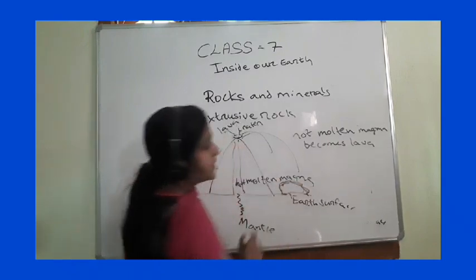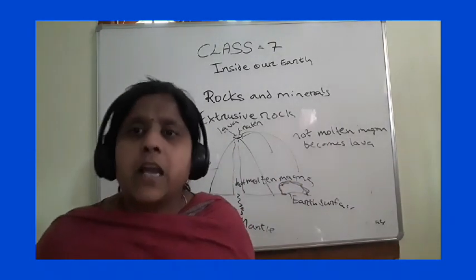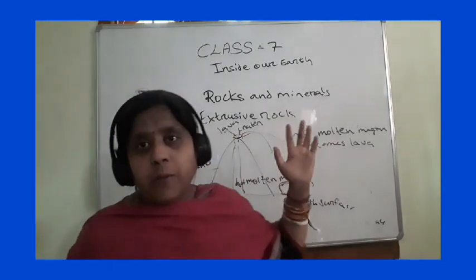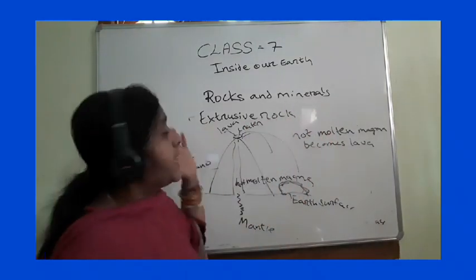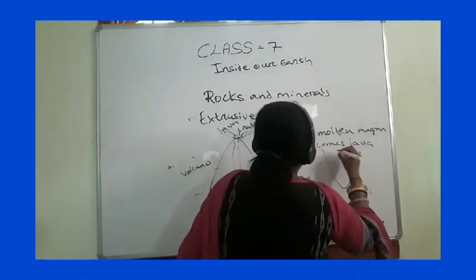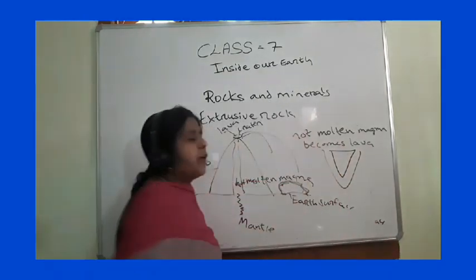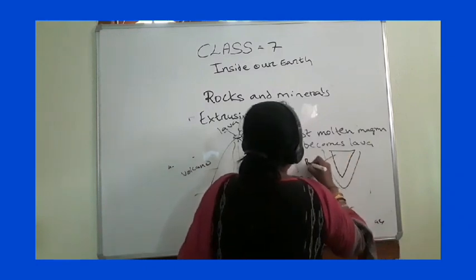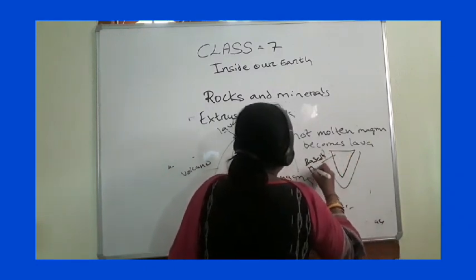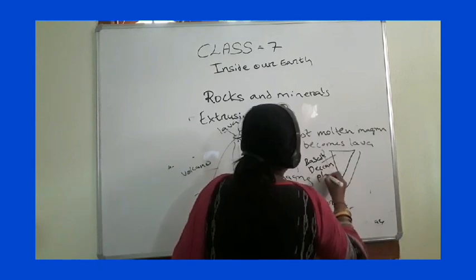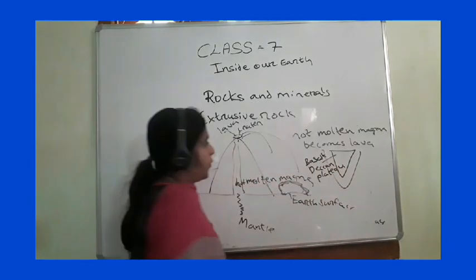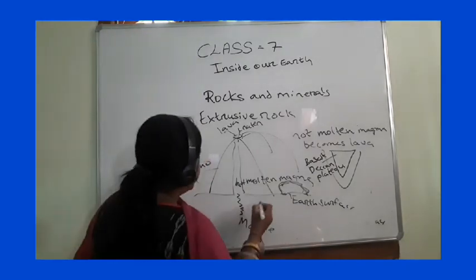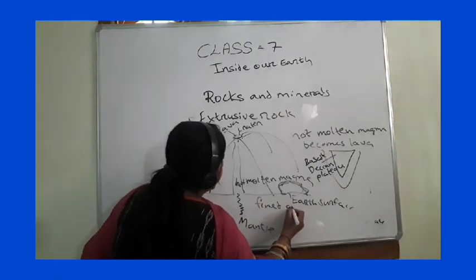Okay. Here it is deposited, it solidifies, cools down and forms extrusive igneous rock. It forms extrusive igneous rock. See, the Deccan Plateau, this area, is formed from this extrusive igneous rock, basalt. Okay, basalt. Deccan Plateau. Okay, as it is formed on the earth surface, it has fine grain. It has fine grain. Understood?